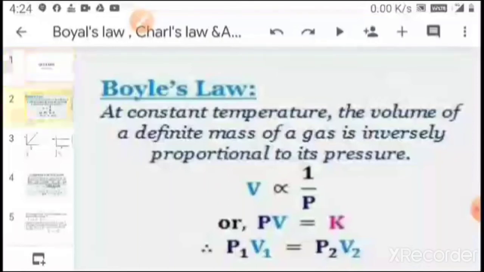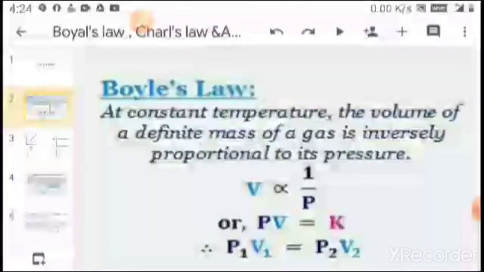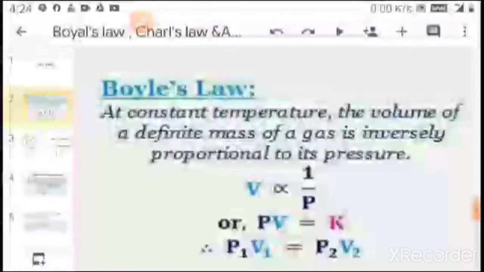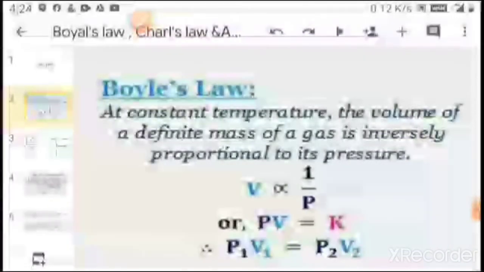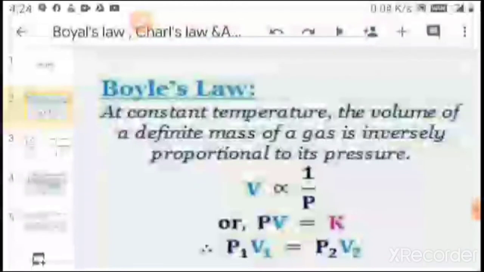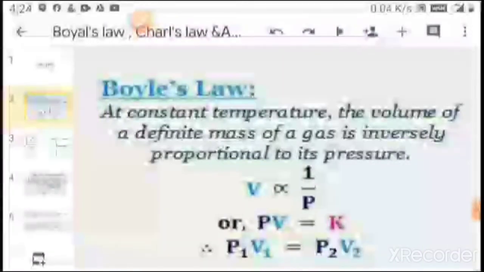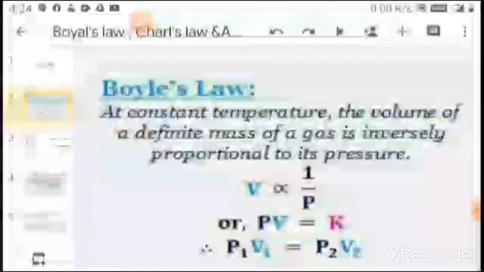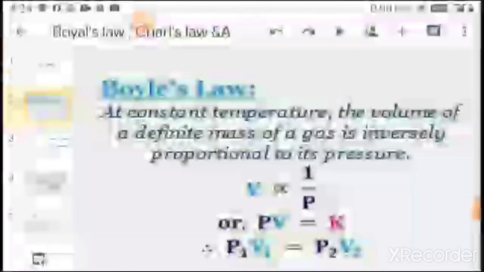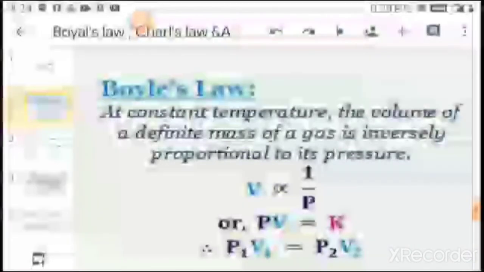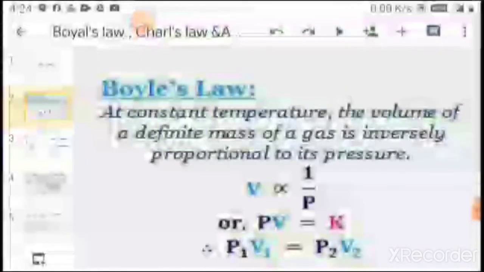Boyle's law. The law was given by Robert Boyle on the basis of his experimental study of the variation of volume of a gas with the change of pressure at constant temperature. The law formulated by him states that, the temperature remaining constant, the volume of a given mass of a gas is inversely proportional to its pressure.